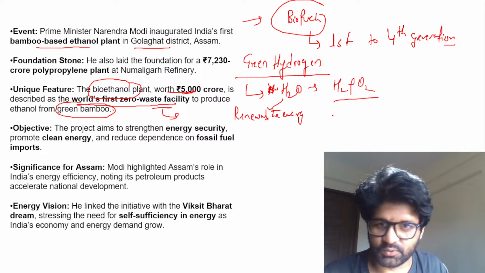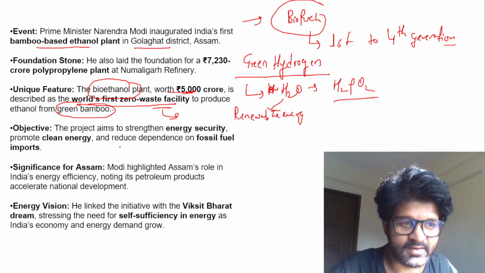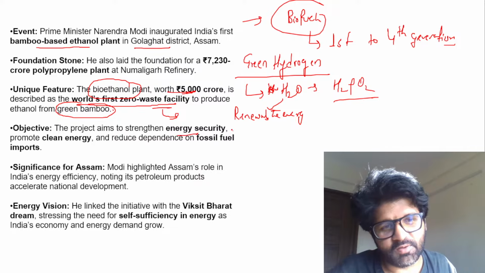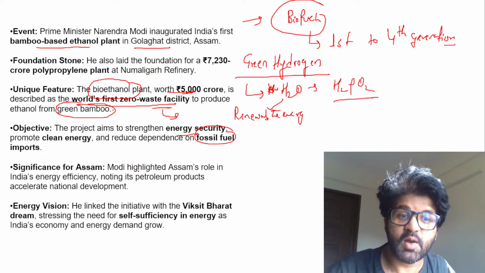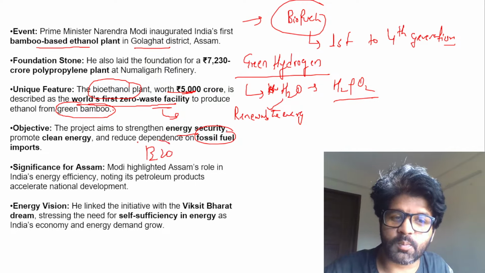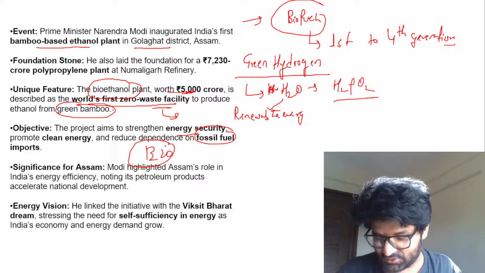So green bamboo, it's green bamboo. It will promote energy security and it will reduce dependence on fossil fuel, petrol, etc. Because now more ethanol will be produced, more blending will be done, more vehicles will be destroyed. No, that's just a lie. That's just a joke. Cool.